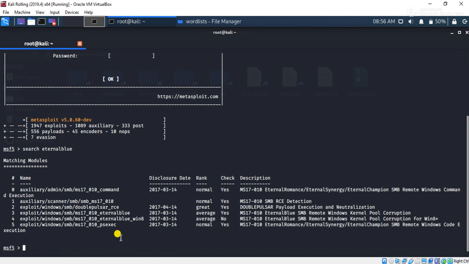It's a very handy and powerful tool, which is very easy to use if you are good in the command line interface. You should be good in the commands so that you can easily take control of the Metasploit framework.